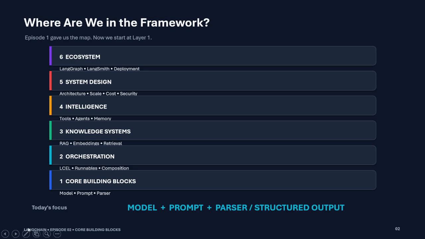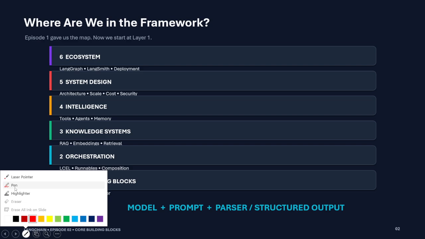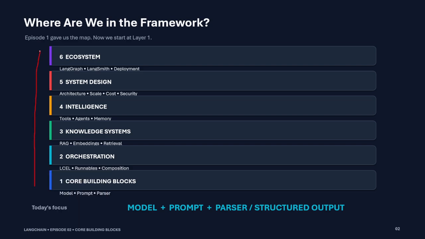Last lecture we explained these 6 layers, where we are trying to explain all the LangChain concepts from beginner to advanced level. But in this lecture, we are focusing only on the core building blocks, where we are talking about the model, prompt, and parser. We will go through the example also, but at first, let's explain the concept. Then we go for the example.